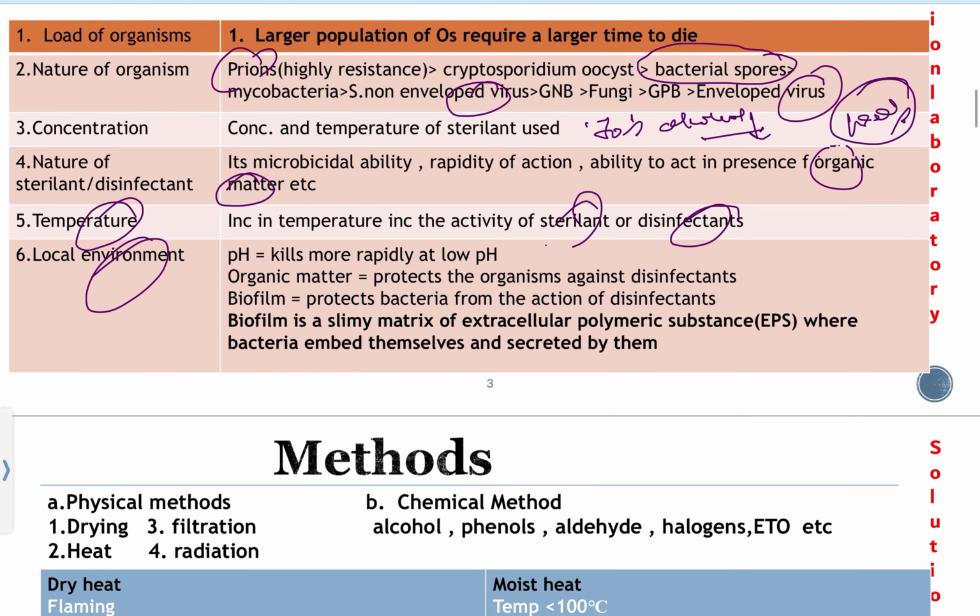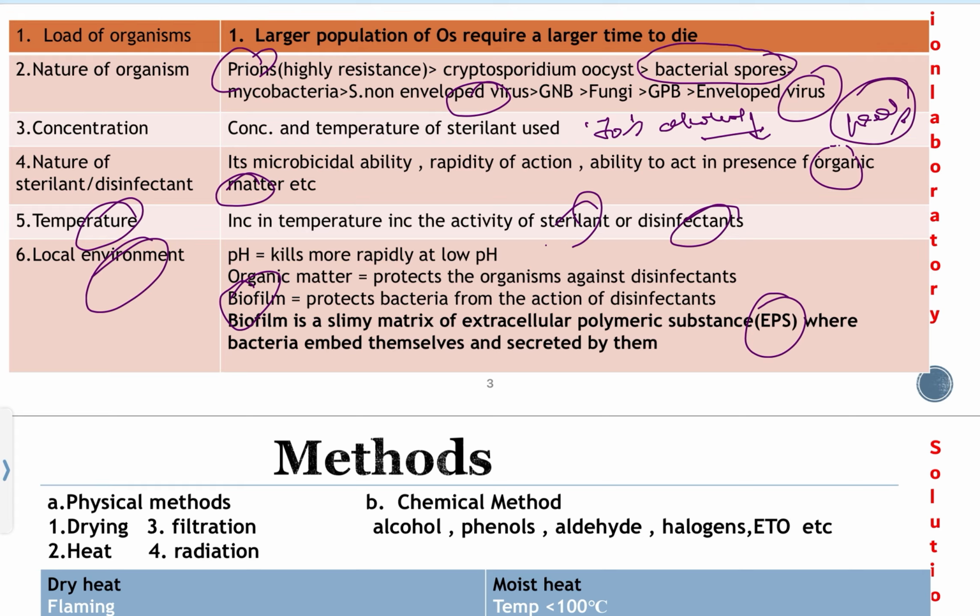And there is biofilm. A very important thing, this biofilm. What is this biofilm? It is a protective slimy matrix of extracellular polymeric substance, which the bacteria secrete themselves, and they protect themselves from disinfectant, and also from antibiotics too.